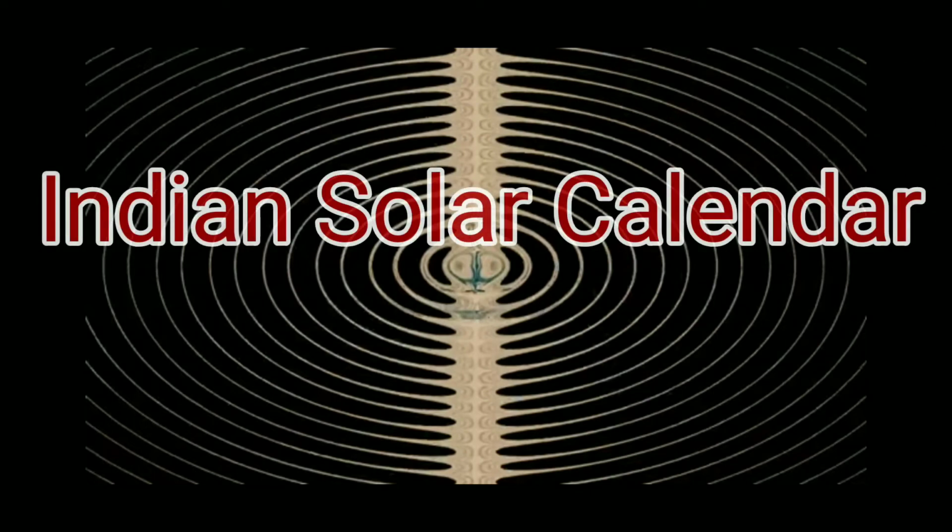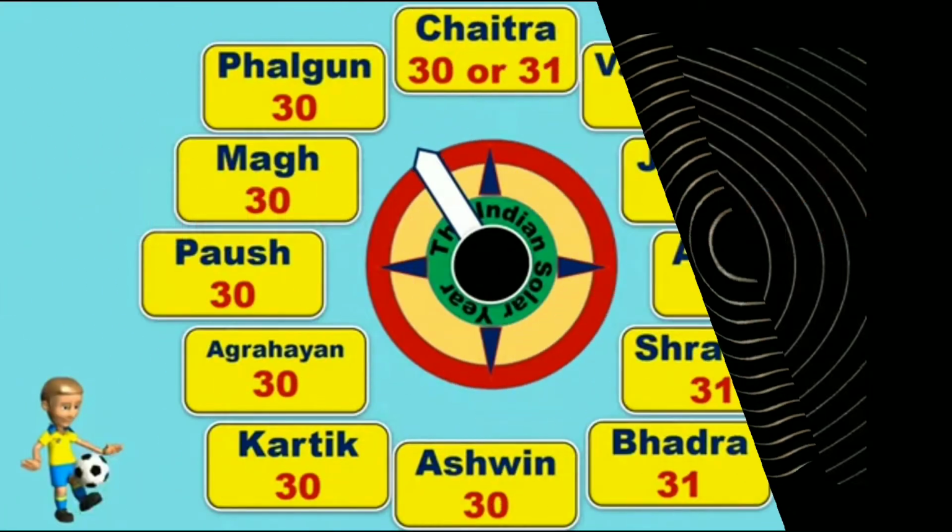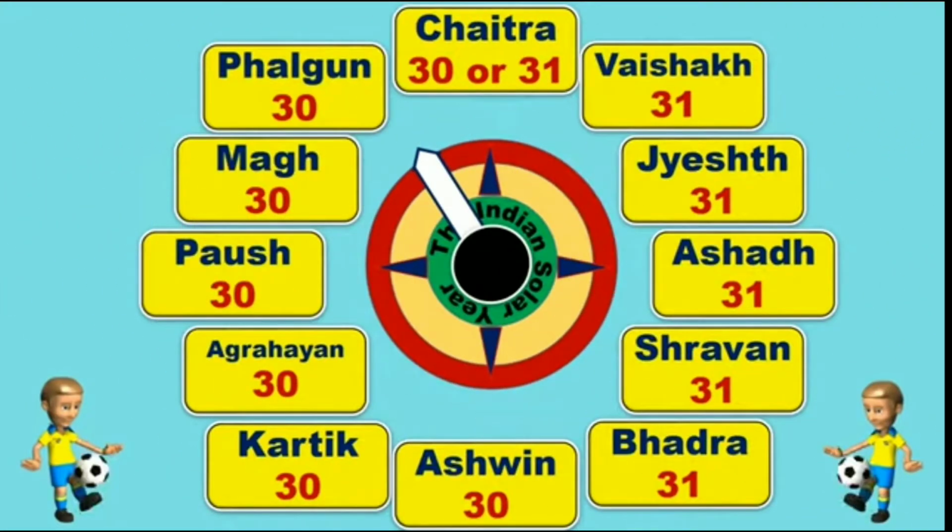The next calendar that we use is the Indian solar calendar. Let us know about this calendar. The Indian solar year calendar includes the following months: Chaitra, Vaishak, Jyesht, Ashad, Shravan, Bhadra, which is also called Bhadrapad, Ashwin, Kartik, Agrayan, which is also called Margashish, Paush, Magh, and Falgun.